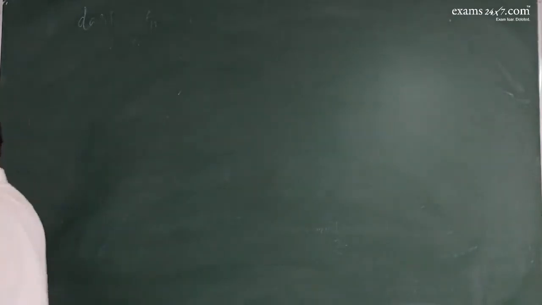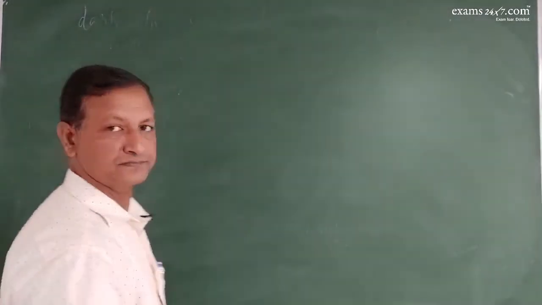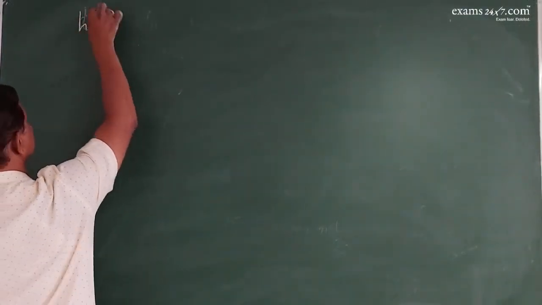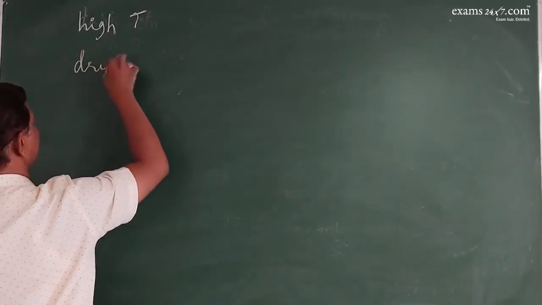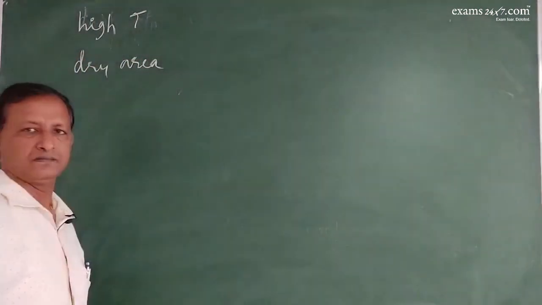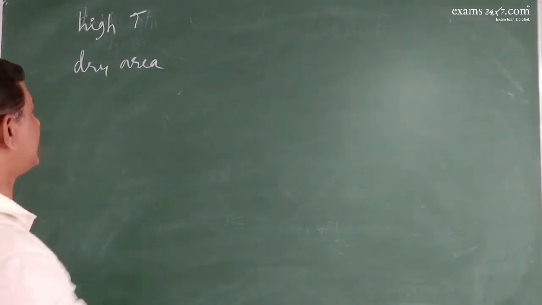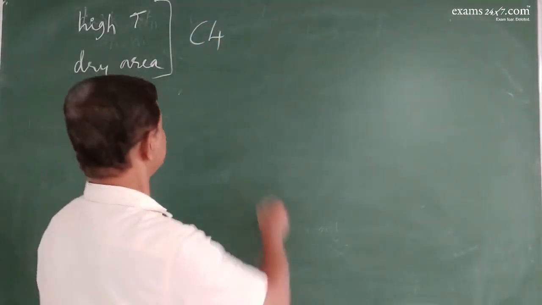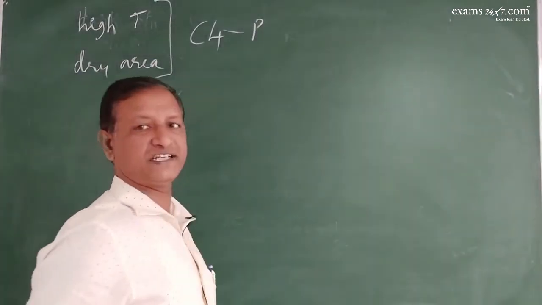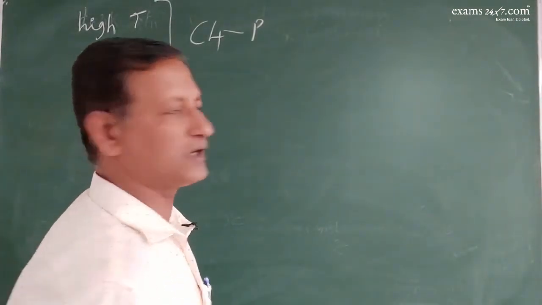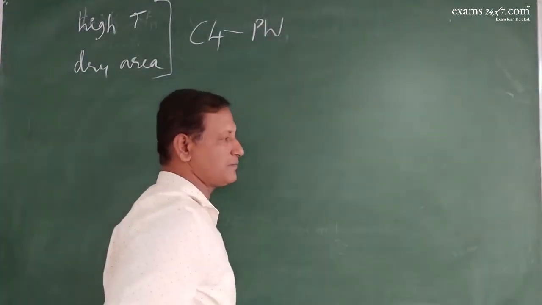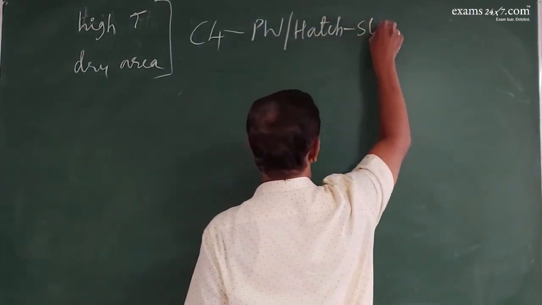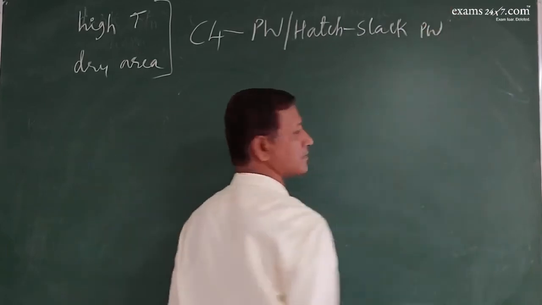But in all the plants this doesn't happen. Particularly plants growing in high temperature and dry areas carry out another type of mechanism called the C4 pathway. The plants which carry out the C3 pathway are called C3 plants. Plants that carry out the C4 pathway are called C4 plants. This C4 pathway was discovered by Hatch and Slack, so it is called the Hatch and Slack pathway.